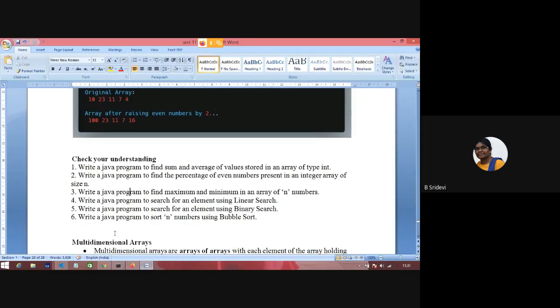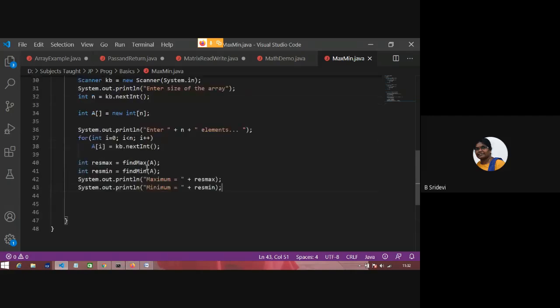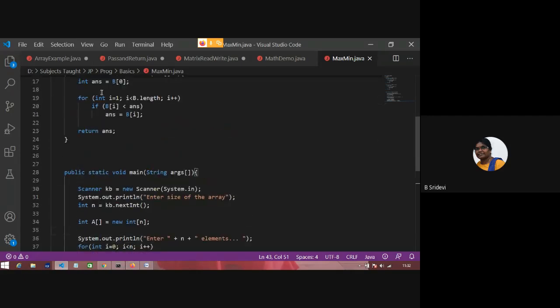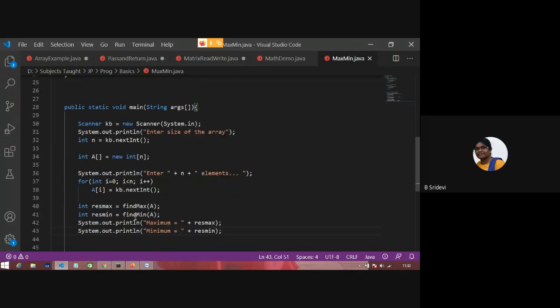So in this way, you have to write programs. Here you have a few more programs. These things you try on your own. Okay. If you are unable to write, let me know, because these are all basic things we'll write in the class. So here the program is how to perform linear search using Java. Linear search also has the same style. You read the size of the array, declare an array, read all the array elements, write linear search here, and print whether the element is found or not.